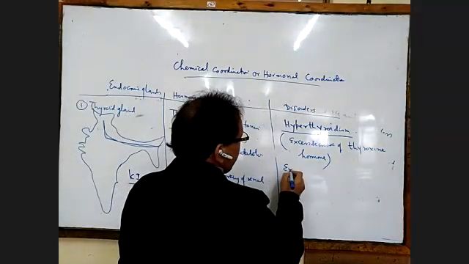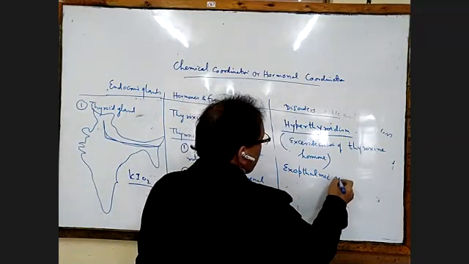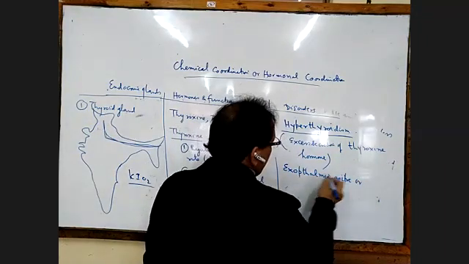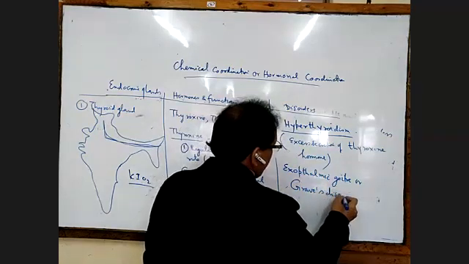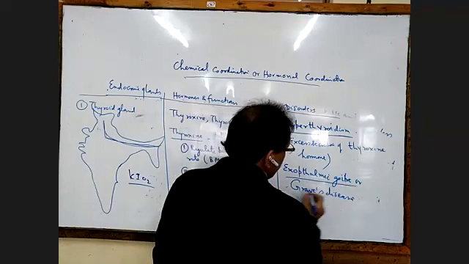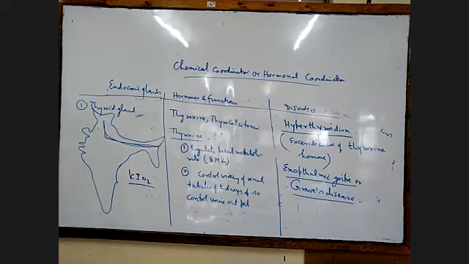It is called exophthalmic goiter, E-X-O-P, or Graves' disease, G-R-A-V-E-S. If an excess amount of thyroxine hormone is released in the blood, then the person will suffer from Graves' disease or exophthalmic goiter. Next paragraph, the main symptoms of Graves' disease are